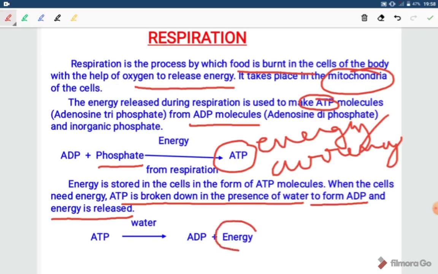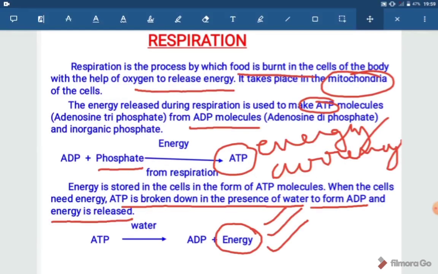And this energy will be utilized for various functions like maintenance, then growth, then other life processes like nutrition, digestion, excretion. For each and every process, there is need of energy. So, this energy will be utilized for these functions.